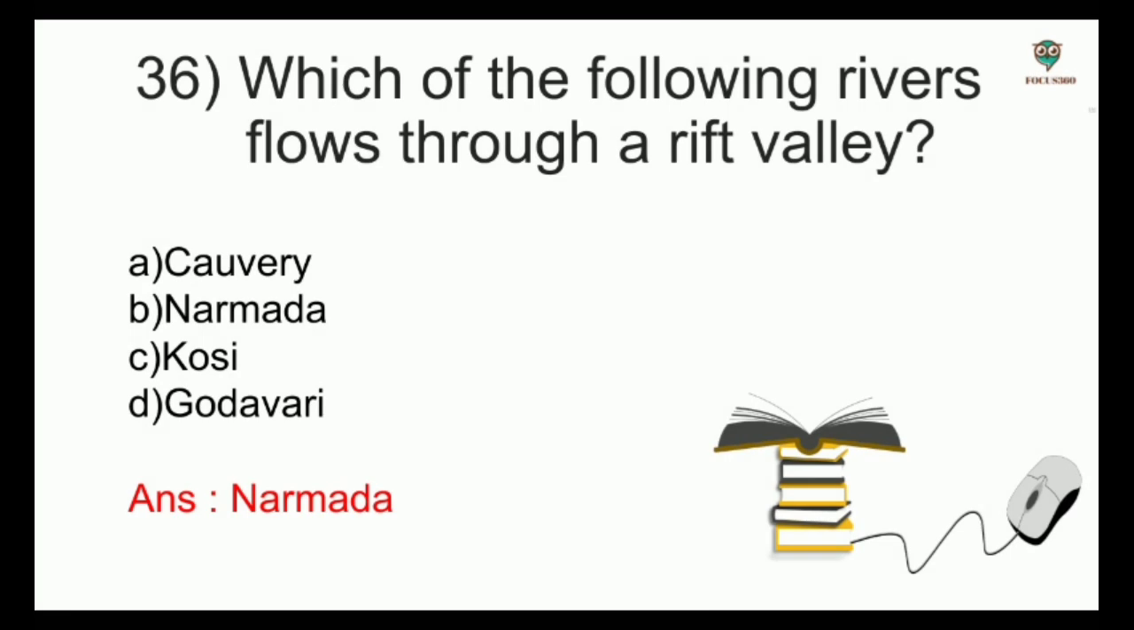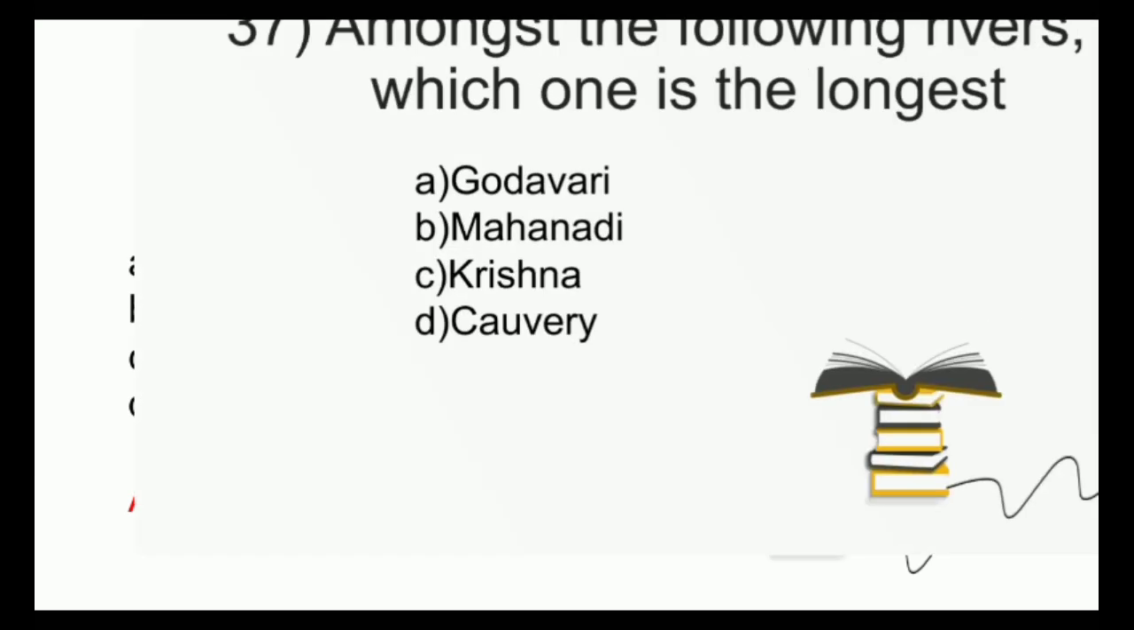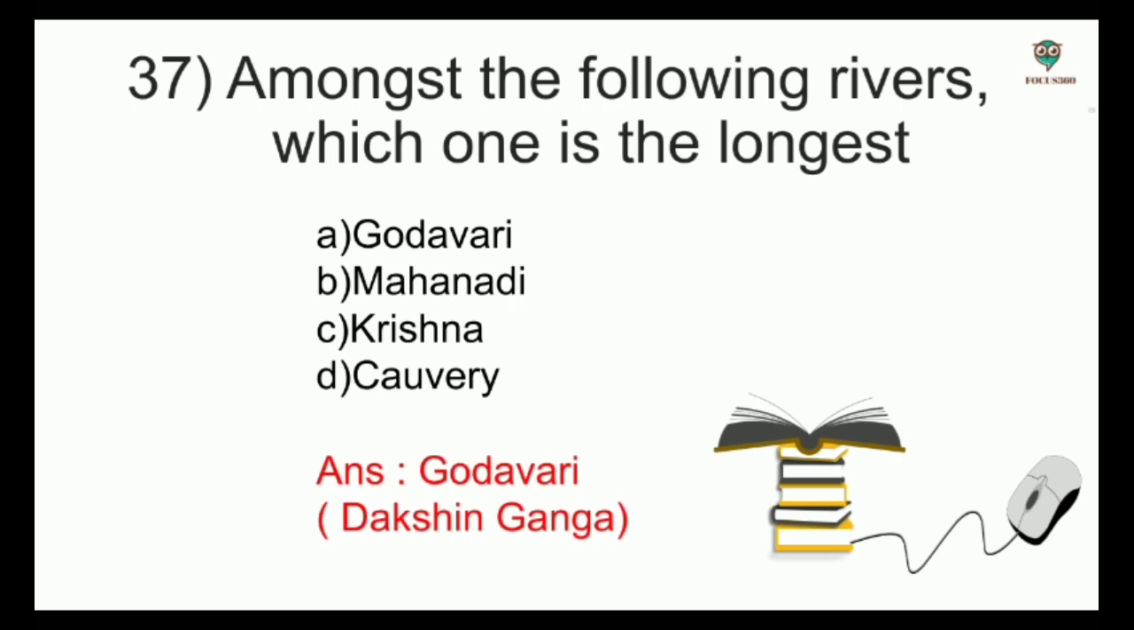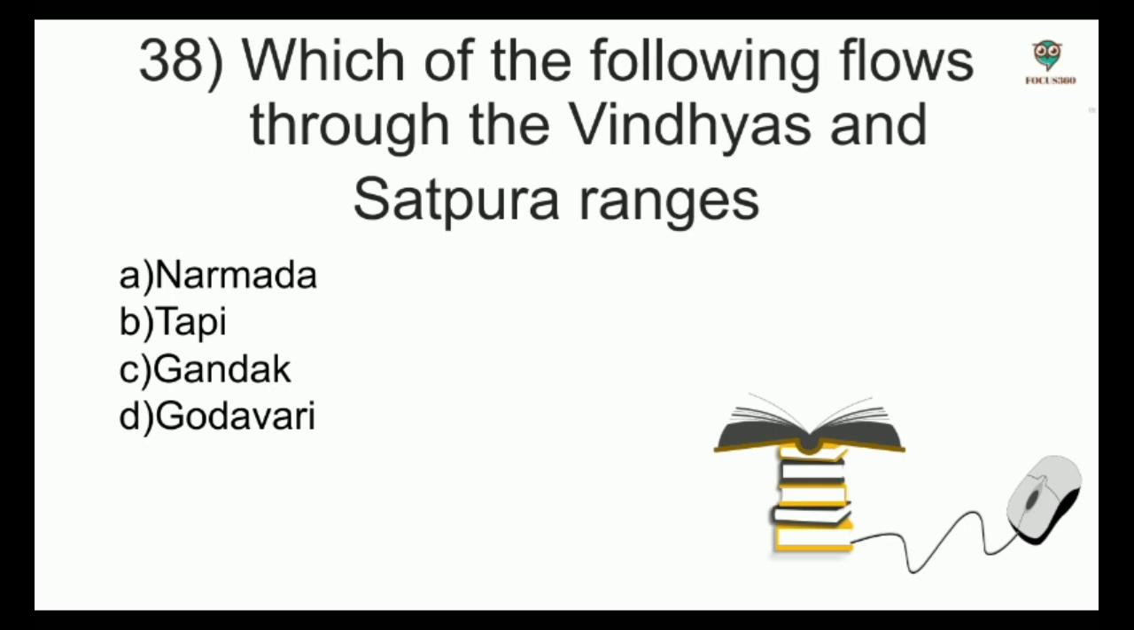Next, which of the following rivers flows through a rift valley? Options: Kaveri, Narmada, Kosi, Godavari. And the answer is already given, Narmada. Next, amongst the following rivers, which one is the longest? Options: Godavari, Mahanadi, Krishna and Kaveri. And the answer is Godavari. It is also known as Dakshin Ganga. Next, which of the following rivers flows through the Vindhyas and Satpura ranges? Options: Narmada, Tapi, Gandak, Godavari. And the answer is Narmada.